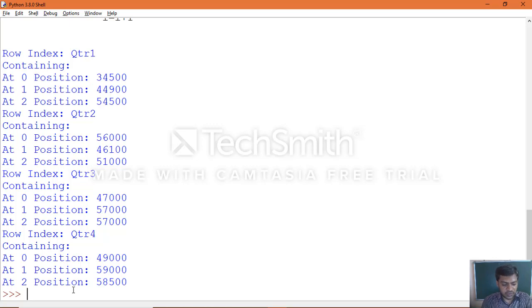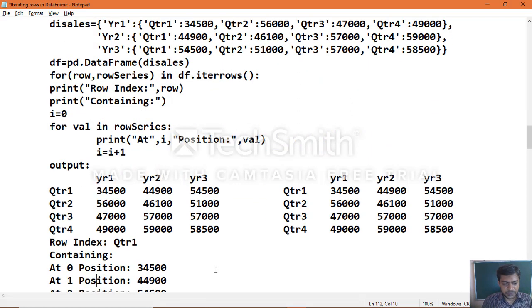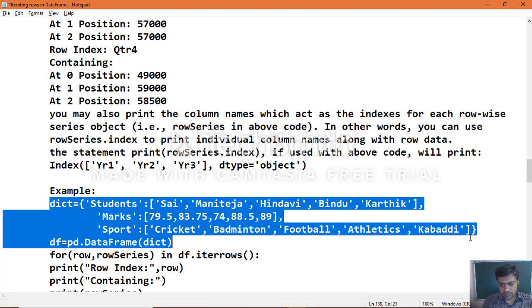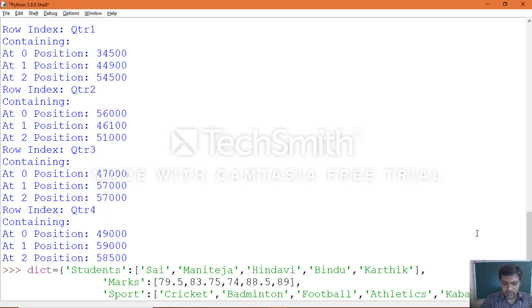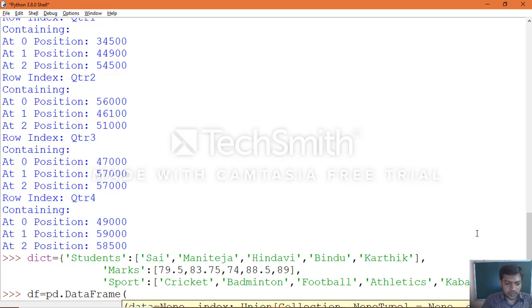Same way we took another example, that is students data. Yes, creating another dictionary, student data. Create the data frame object, sorry, df equal to pd dot DataFrame of dictionary object name.